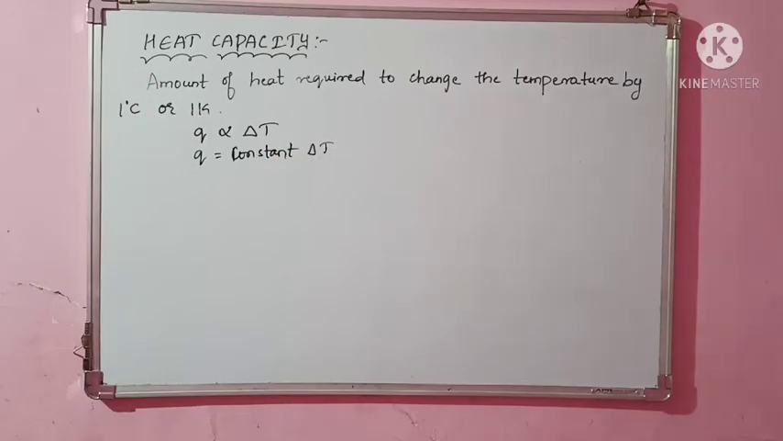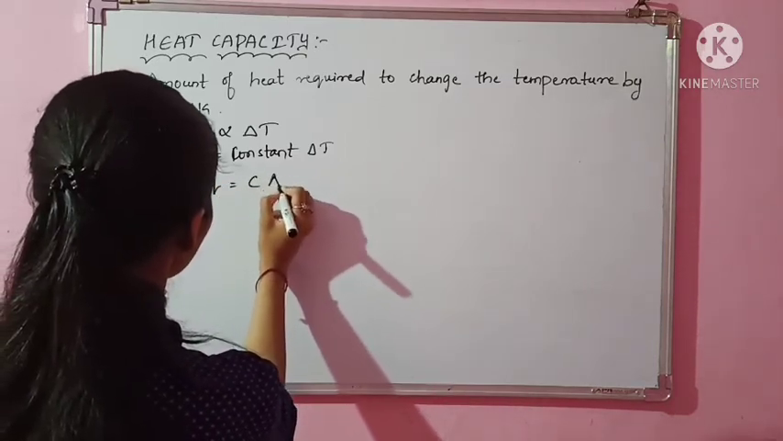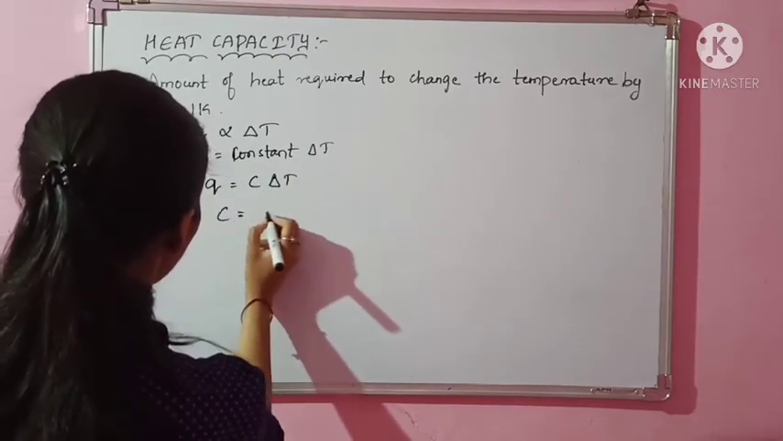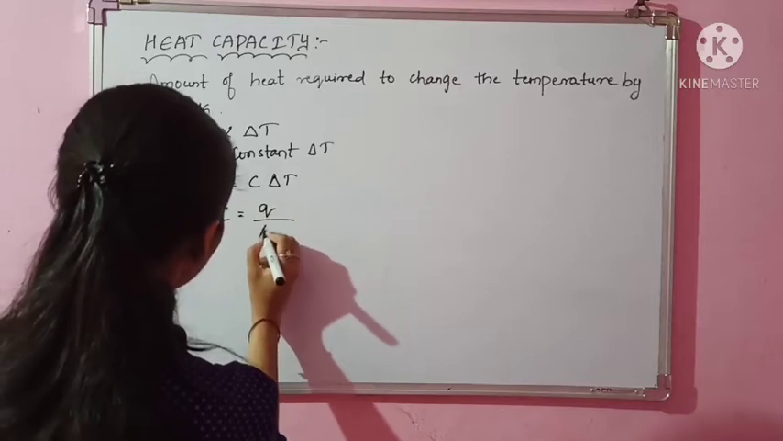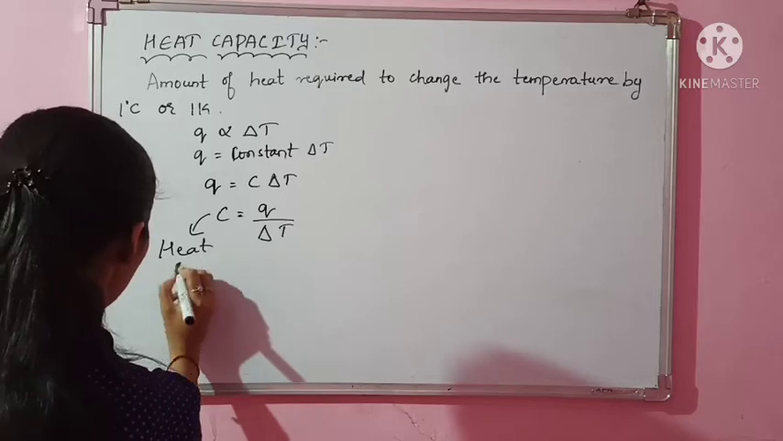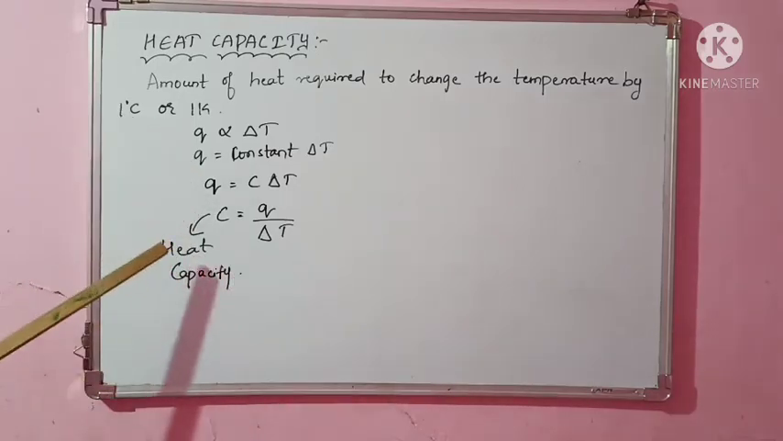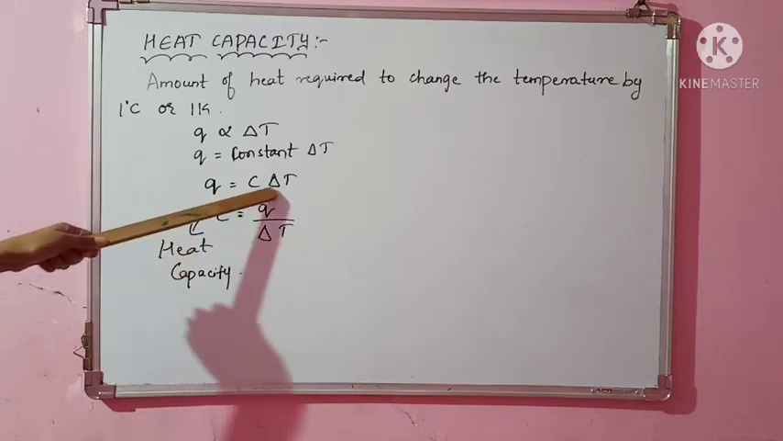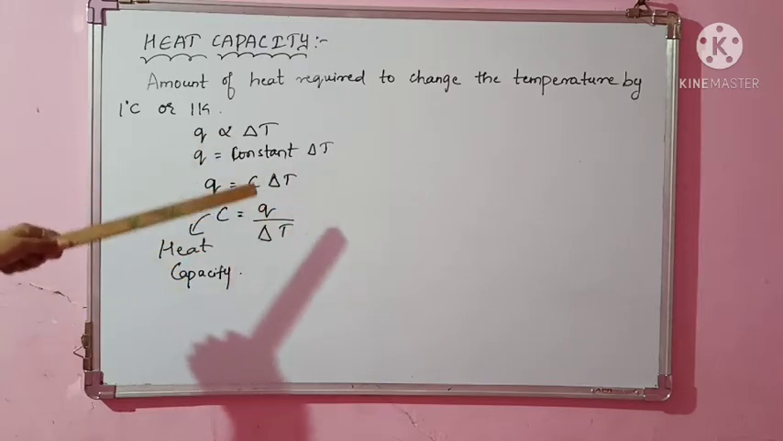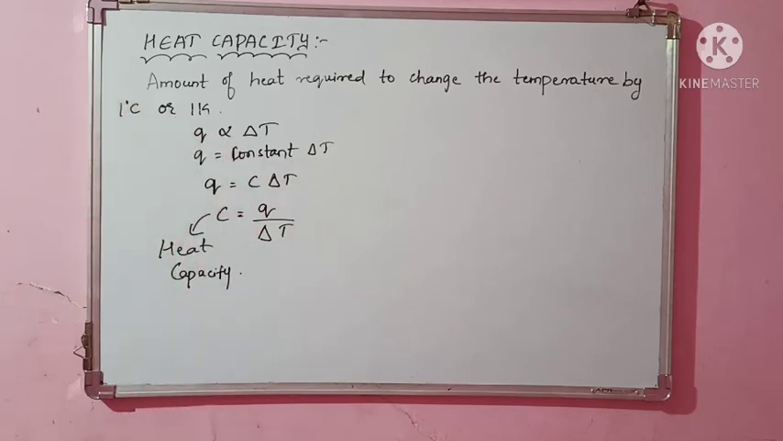Let us take that constant as C. Q is equal to C into delta T. This C is nothing but Q divided by delta T, which is your heat capacity. So heat capacity is defined as the amount of heat you give to raise the temperature by 1 degree Celsius or 1 Kelvin. So this is all about heat capacities.